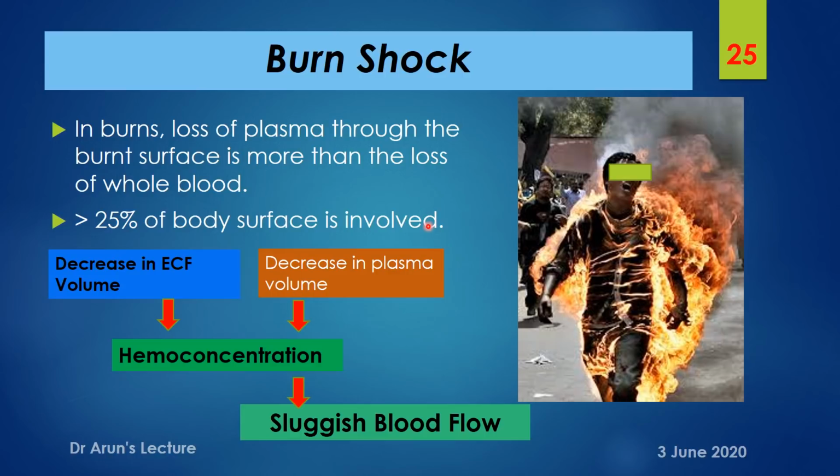Herein again the mechanism: insult of burn, there has been a decrease in extracellular volume, a decrease in plasma volume, where an associated compensatory mechanism, hemoconcentration, has occurred, and there has been a sluggishness in blood flow, and to the vital parts there has been a decreased supply of blood, followed by a collapse of the individual.